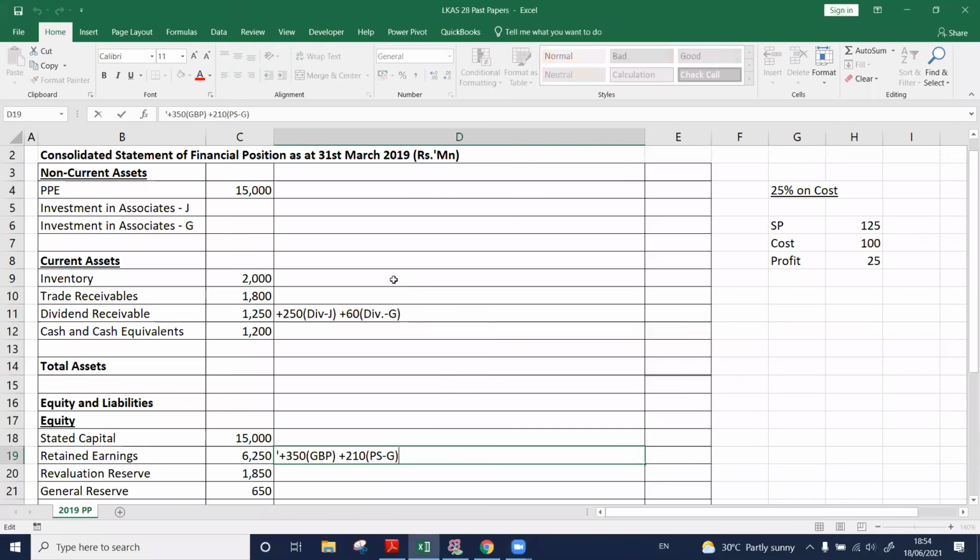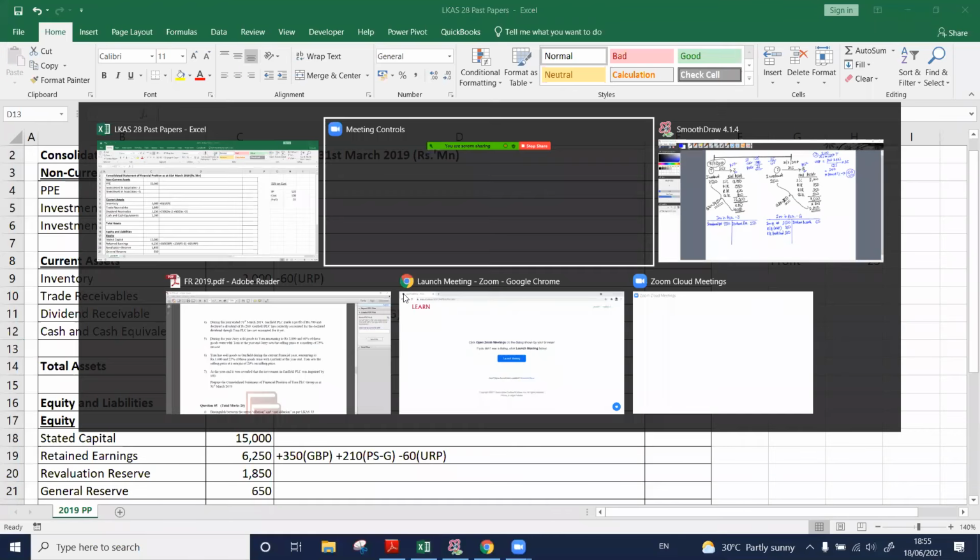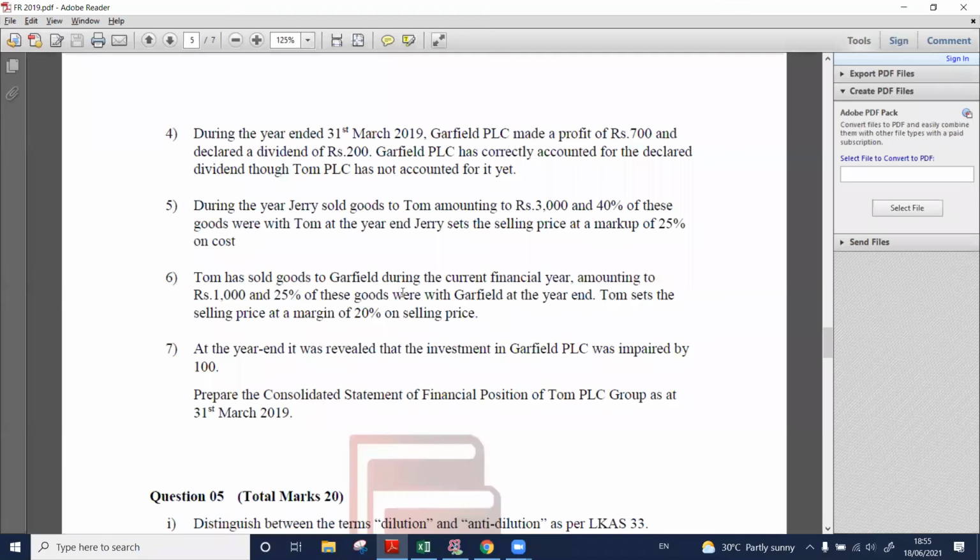Retained earnings debit. We need to deduct 60. This is unrealized profit. Retained earnings account debit, inventory account credit 60. Unrealized profit. Retained earnings debit, inventory account credit. That is the treatment for point number 5.